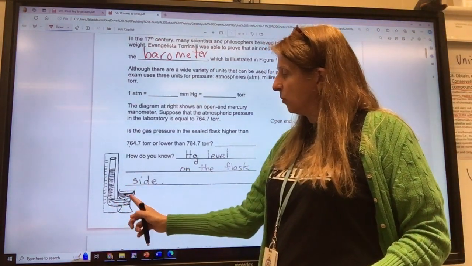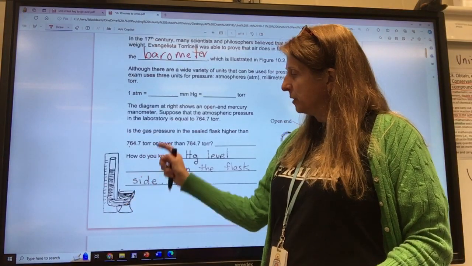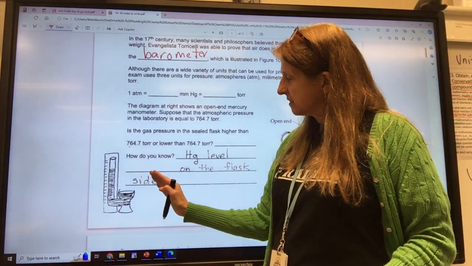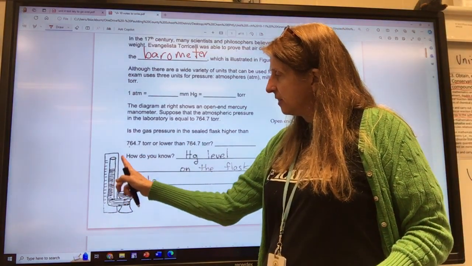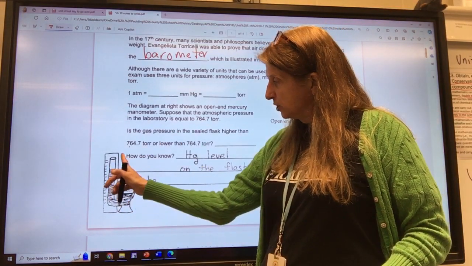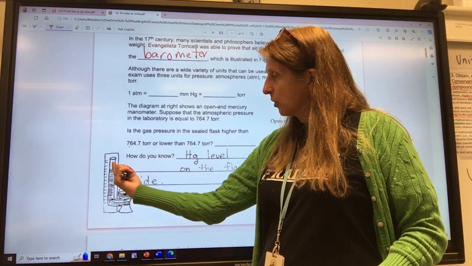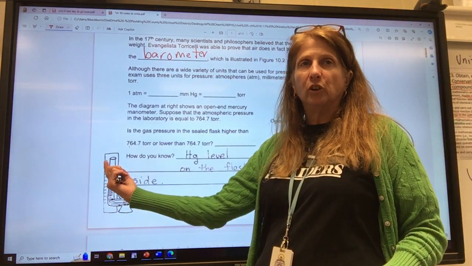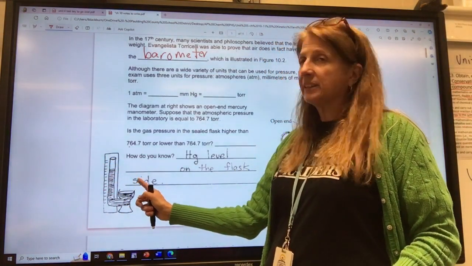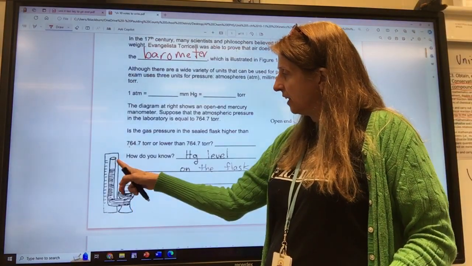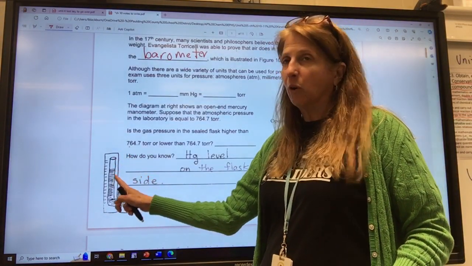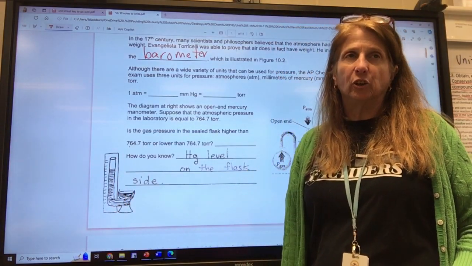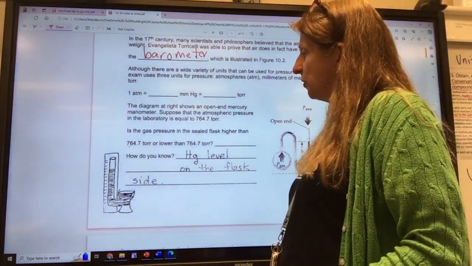It was a bowl that had mercury in it that was open to the air. As the atmosphere would push on it, the mercury would go up higher in the tube. If there was less atmospheric pressure, there'd be less mercury in that tube. So he was able to show it that way.